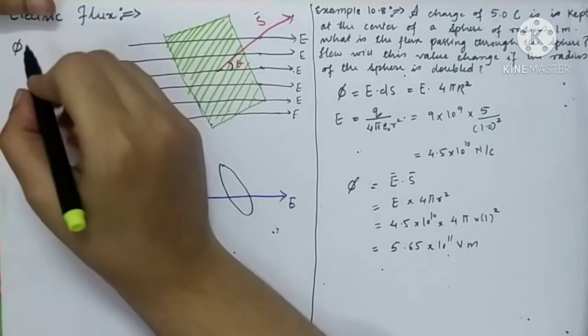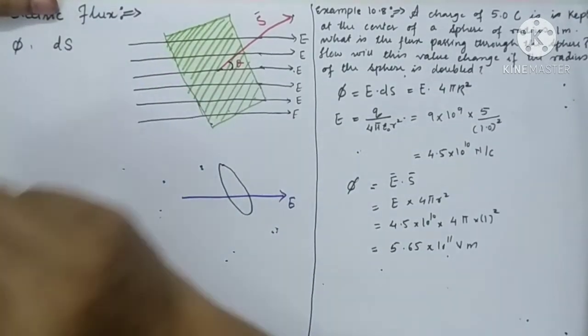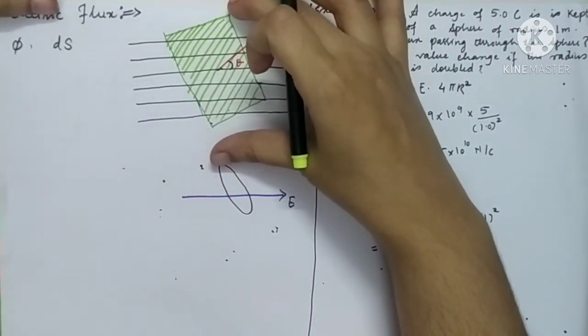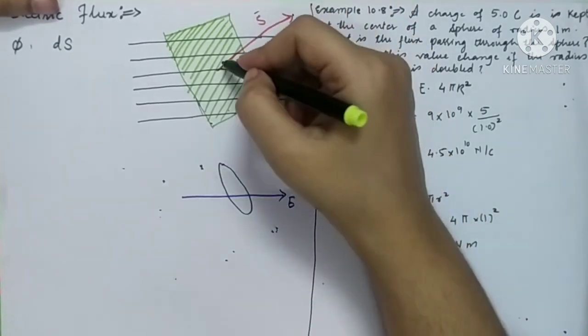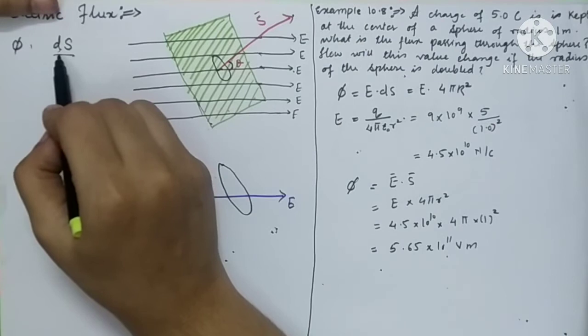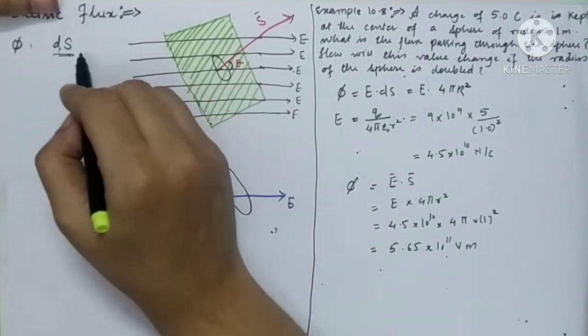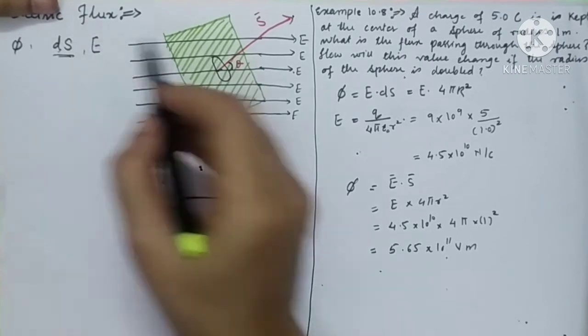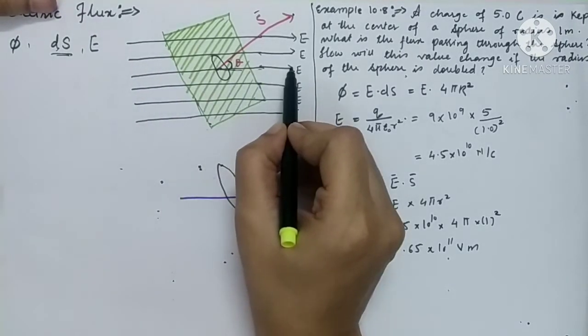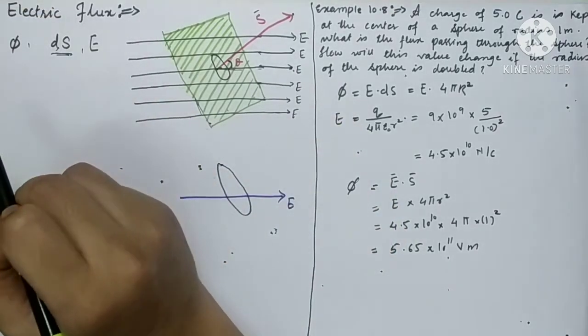Let us consider a small area of this surface, say ds. We are not taking the entire surface, we are just taking a small area. So let us consider the small surface area ds, and let E be the electric field intensity. As it is drawn over here, this is the direction of electric field intensity. So E is the electric field intensity.